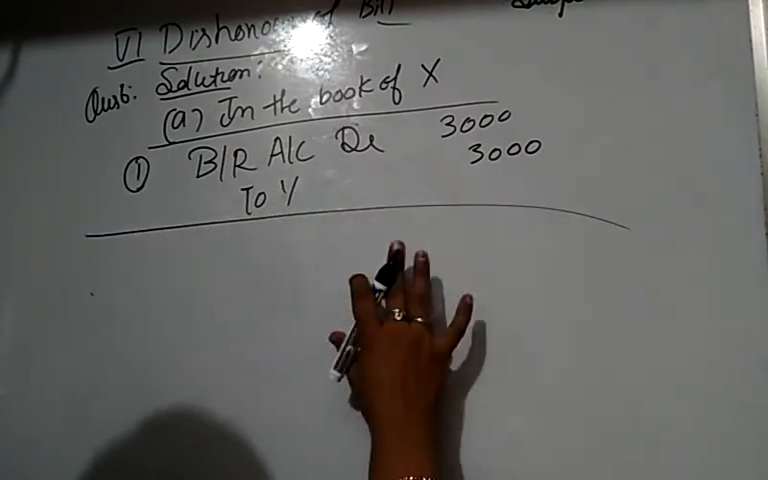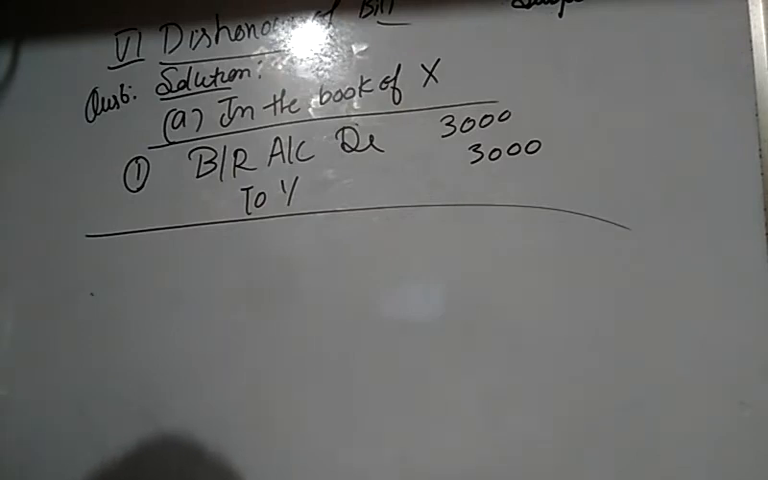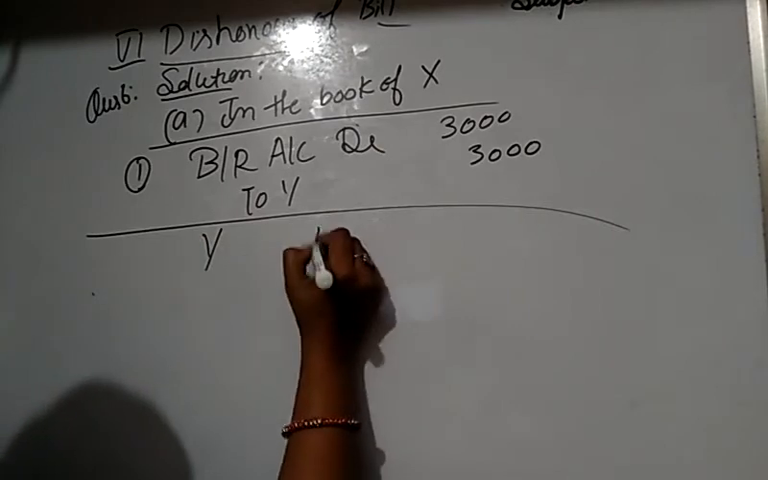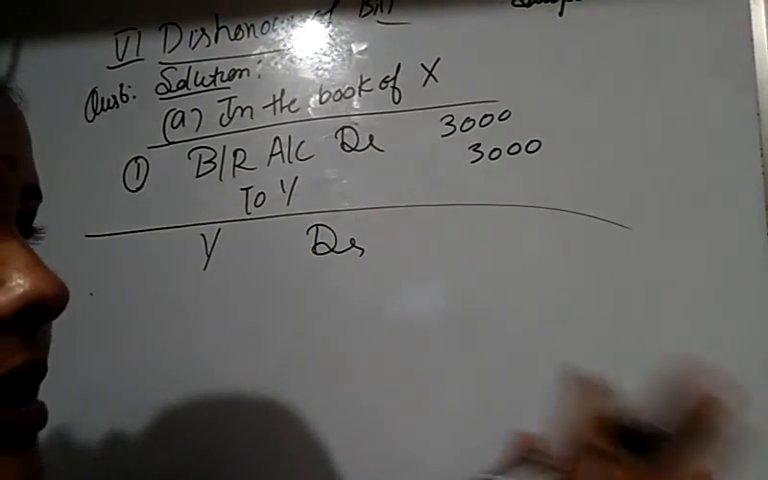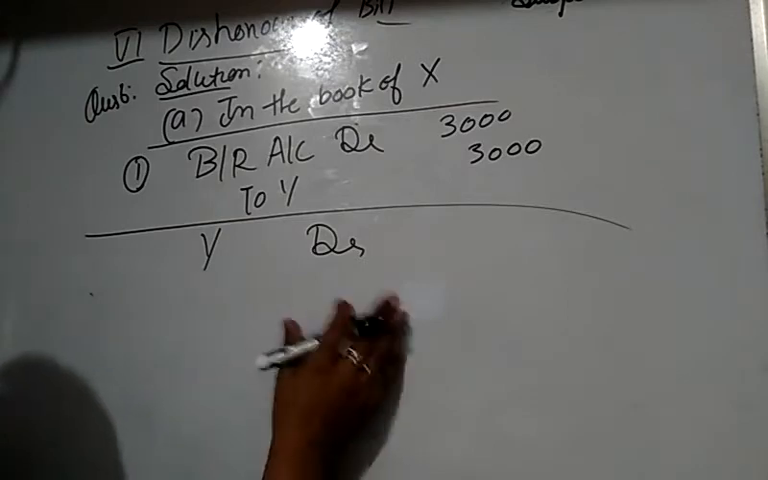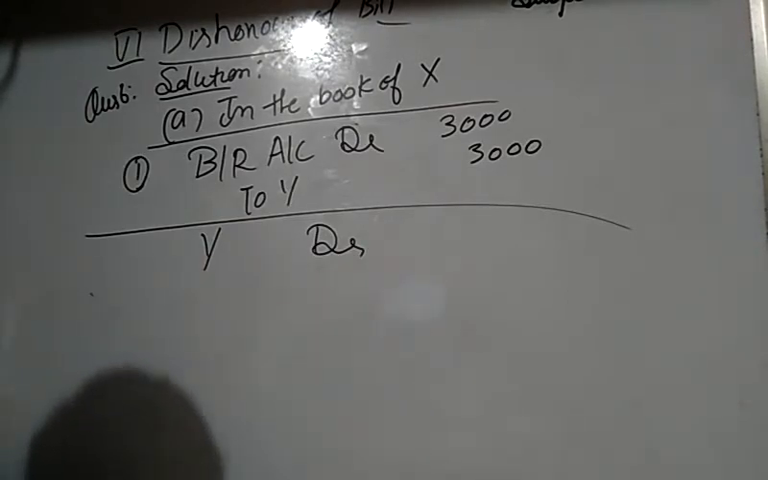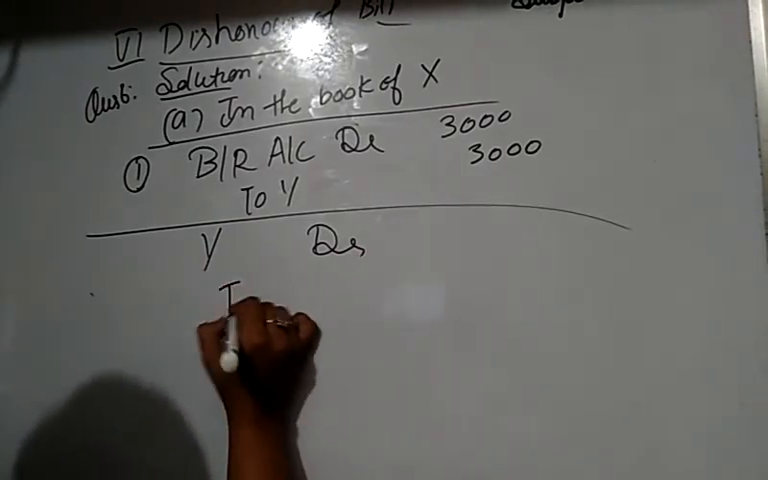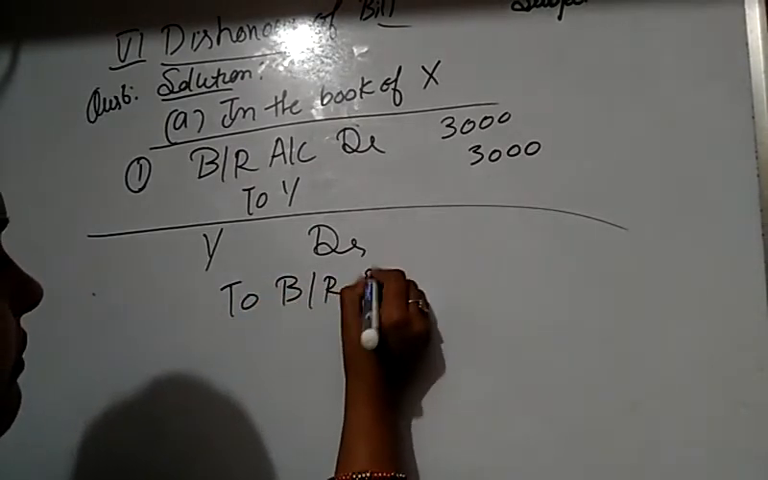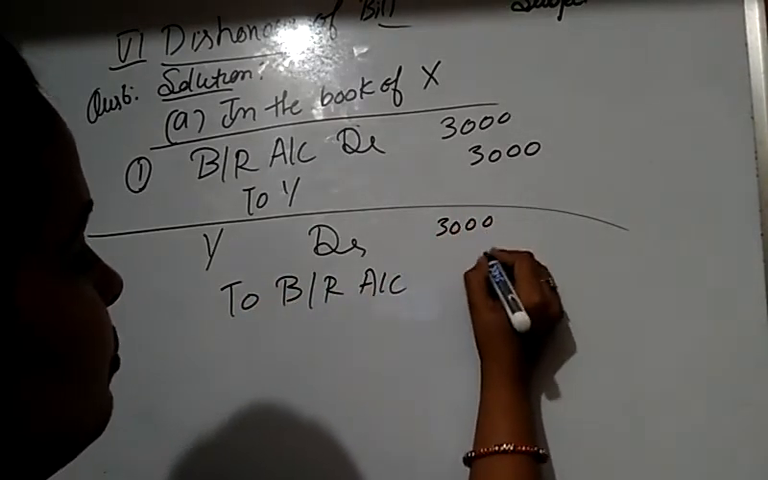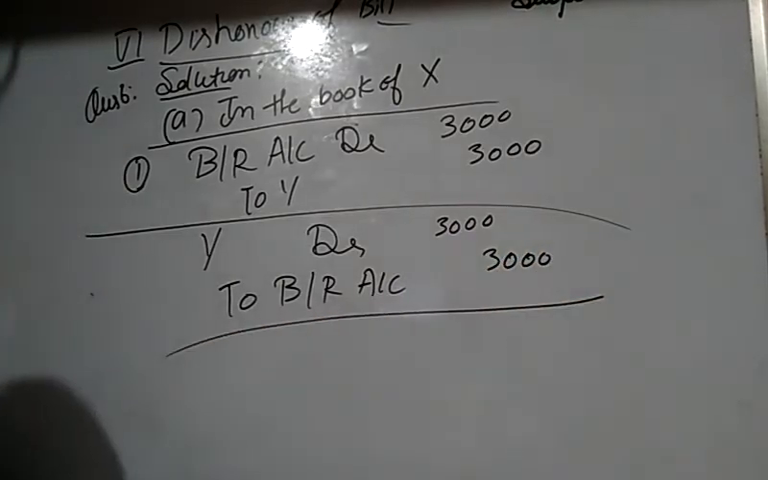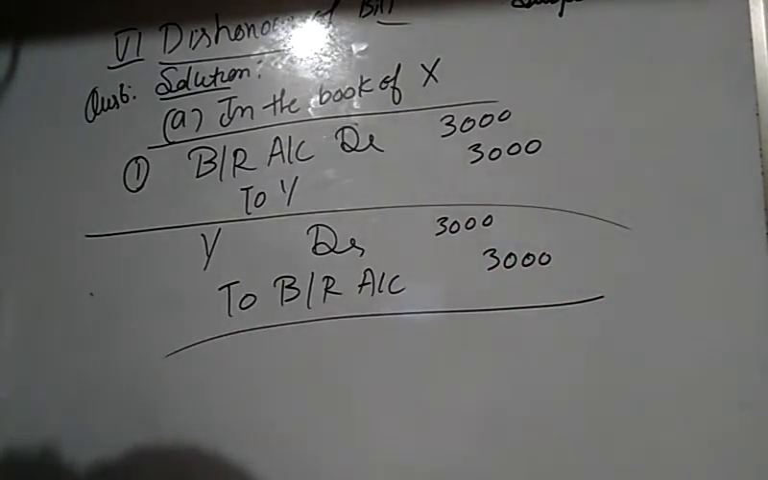When the maturity date comes and the bill is dishonored under the first case, when the drawer retains the bill till the maturity date, the entry is Y debit to bills receivable account, 3,000, meaning the bill is dishonored and returned to the drawee.